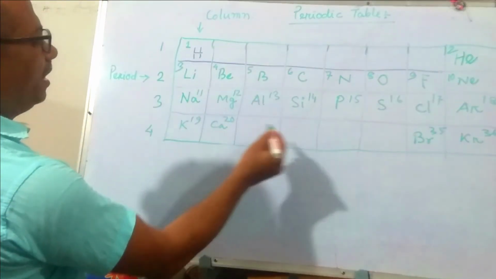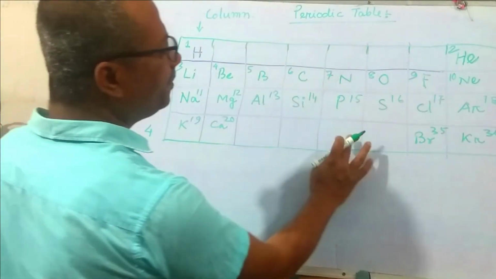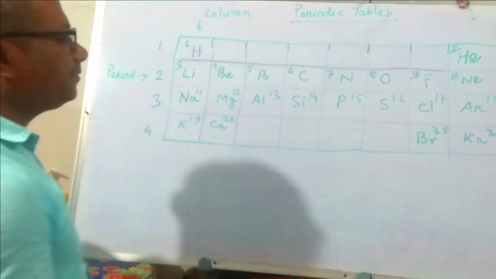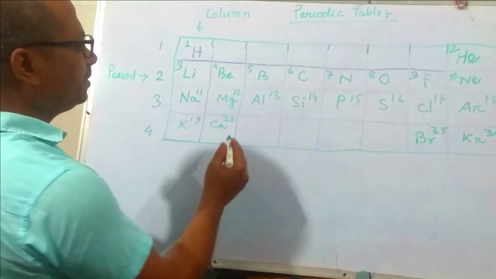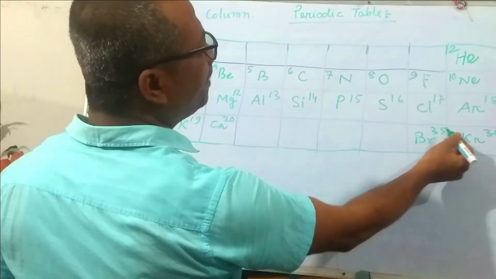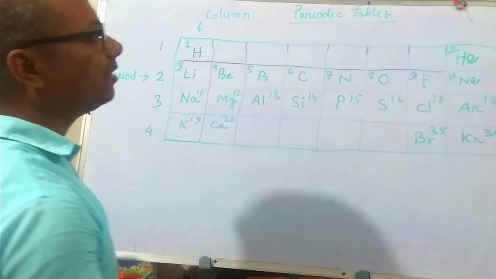On the fourth period, potassium is 19, calcium is 20. In this way, if you put all the serial numbers, then bromine has 35 protons and krypton has 36 protons.